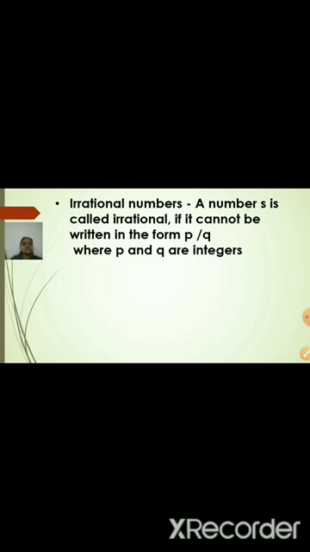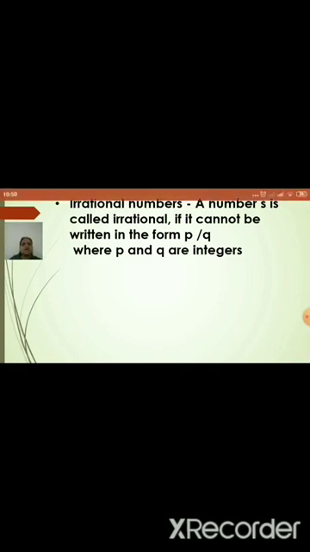Now what is the definition of an irrational number? A number is called irrational if it cannot be written in the form of p by q, where p and q are integers. This is just a definition. But how to identify whether it is an irrational number or not, or what are the examples?